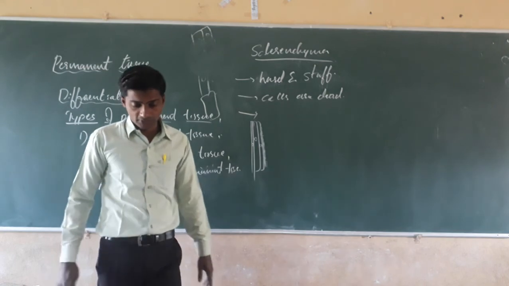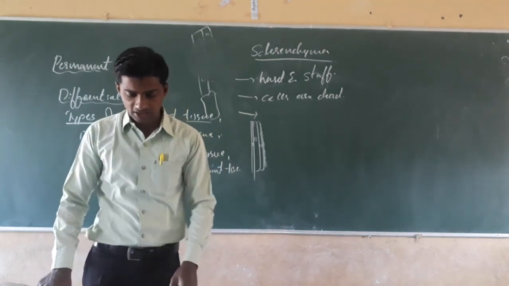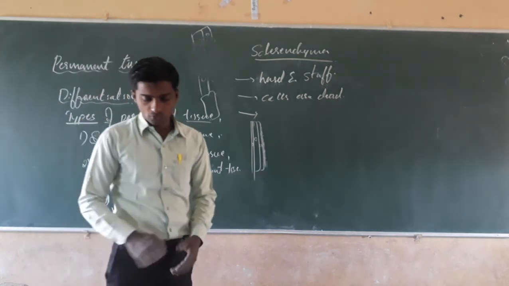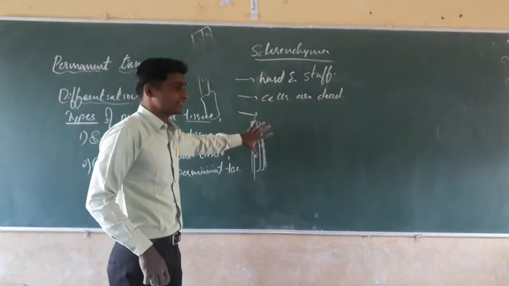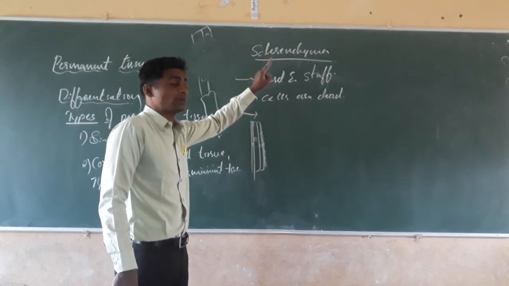Next, dear students, often the cell walls are so thickened that there is no intercellular space. The cells are arranged very tightly. There is no intercellular space. Intercellular space is present only in the parenchyma, not